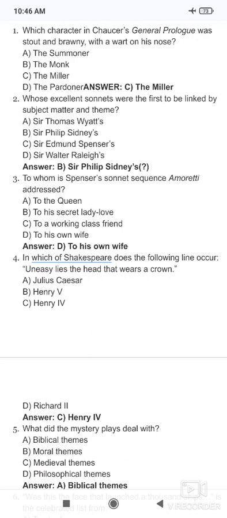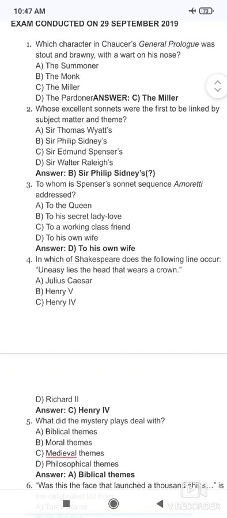The first question is, which character in Chaucer's General Prologue was stout and brawny with a wart on his nose? Okay, so which character in the General Prologue of the Canterbury Tales by Chaucer is stout and brawny, with a wart on his nose? And the correct answer is the Miller. Option C is correct here.